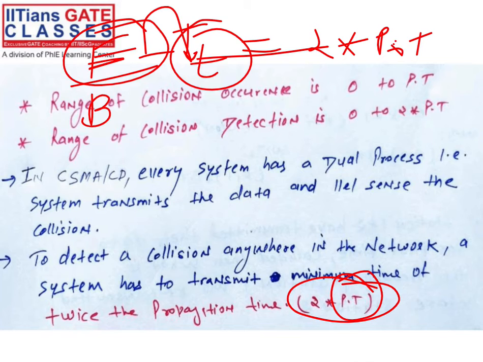See, when the last bit reaches the channel, the propagation is still going on, but the channel becomes idle, right? So at that time we can't detect the collision. If the transmission is going on up to 2 into PT, then anywhere in the network we can detect the collision. If another station sends a frame, then during transmission a collision will happen, and if a collision happens, we can easily detect it. So that's why the minimum frame length should be up to 2 into PT.